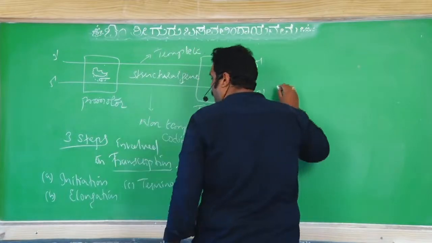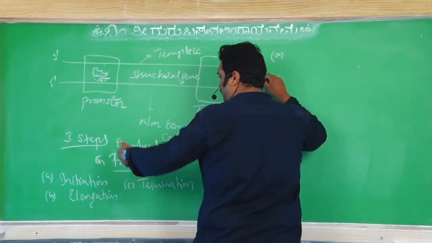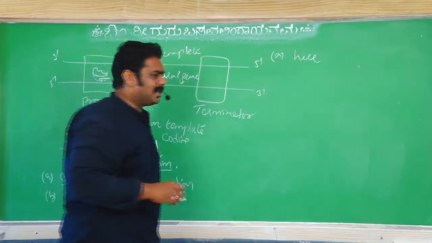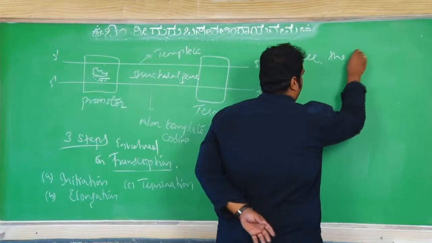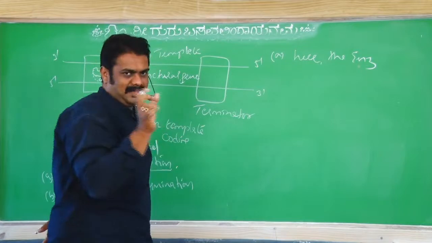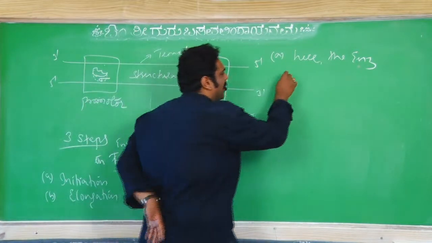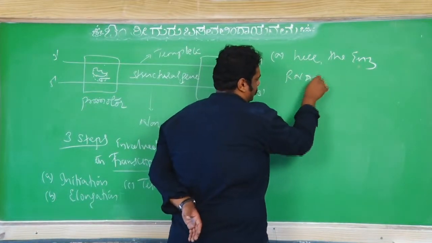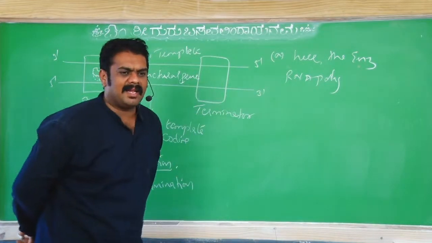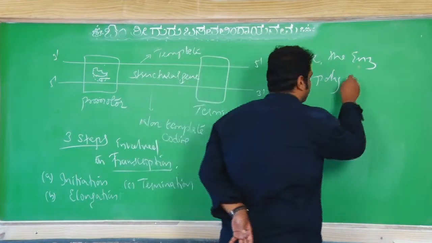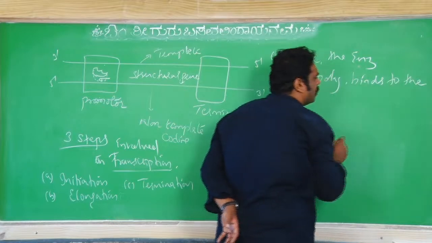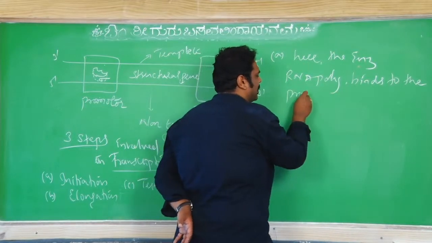So here, number 1, initiation. What happens in initiation? What did you see on the board?